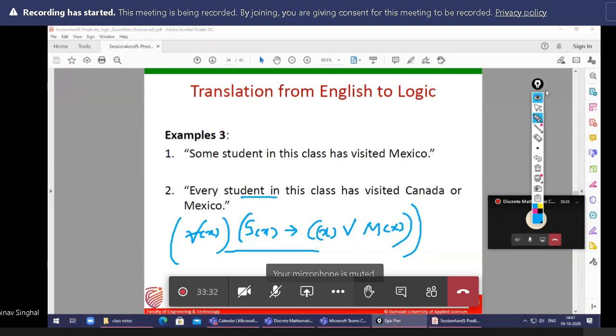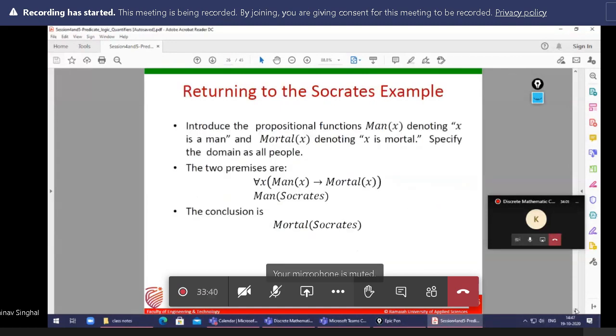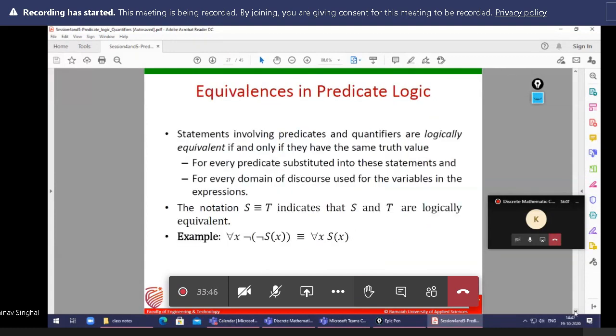Now in the next, okay, this is the solution. This is already discussed. This slide is conveying the message of equivalence in predicate logic. Statements involving predicates and quantifiers are logically equivalent only if they have the same truth value.